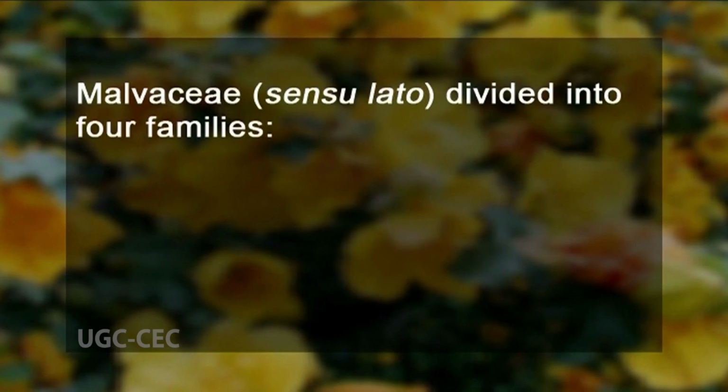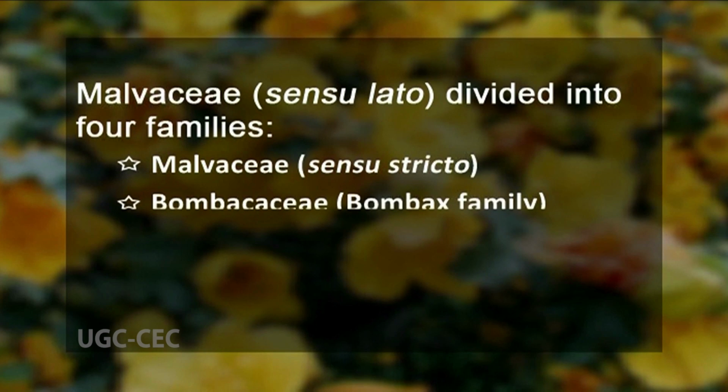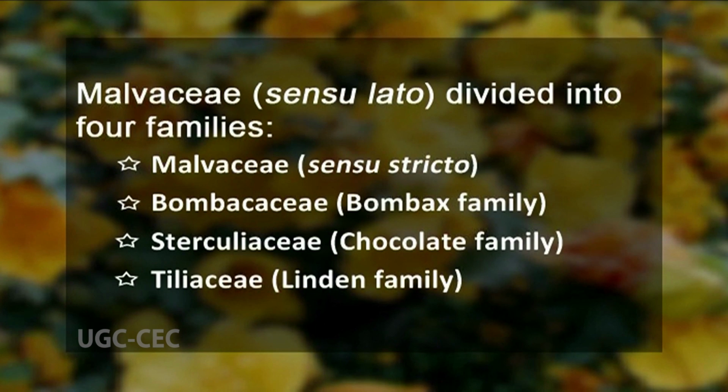From very early times, and still quite commonly even nowadays, the Malvaceae was divided into 4 families. The 4 different families were, first of all, the Malvaceae, but in the strict sense, what in taxonomy we call sensu stricto. Number two was Bombacaceae, commonly known as the bombax family. The third family was Sterculiaceae, commonly known as the chocolate family, and the fourth one was Tiliaceae, commonly known as the linden family.